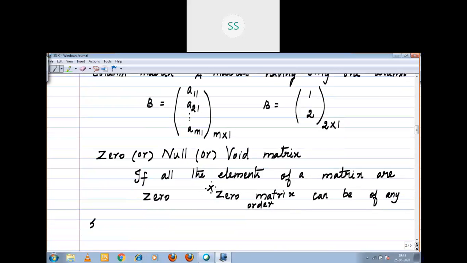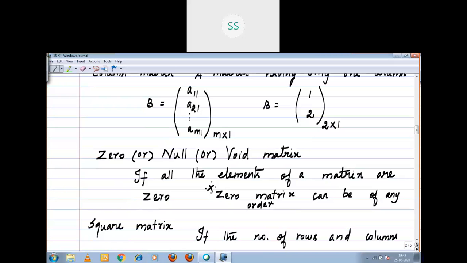Next, square matrix. Square matrix means what? Square means all the sides are equal. The same way, number of rows and number of columns are equal. Already you know these things.